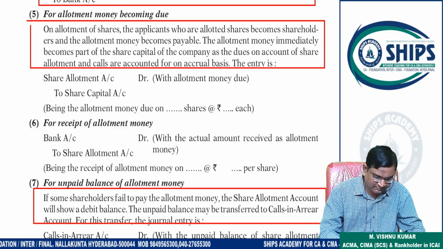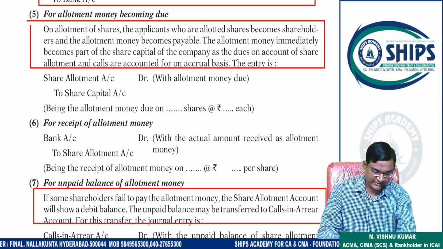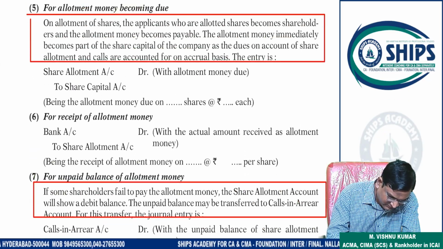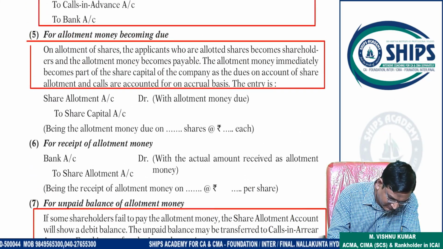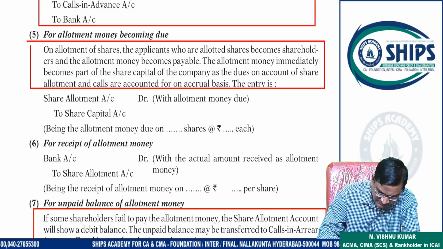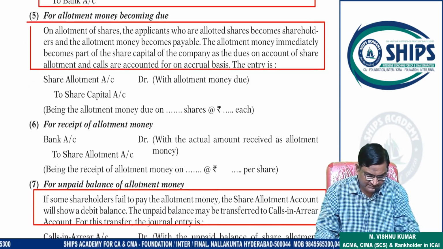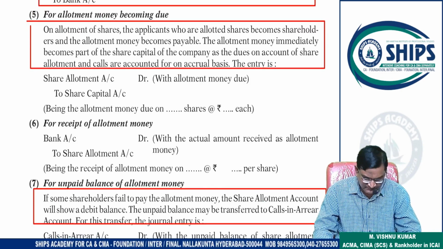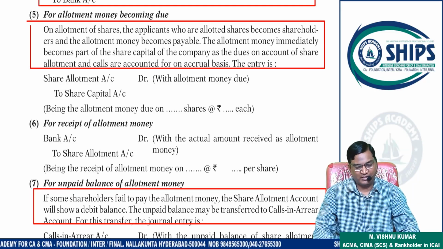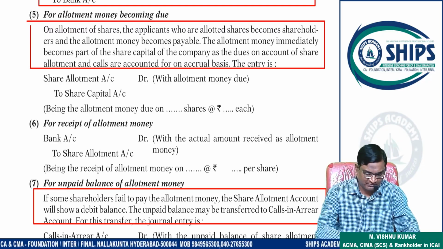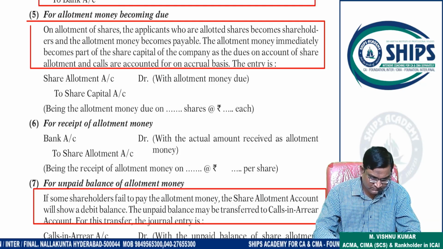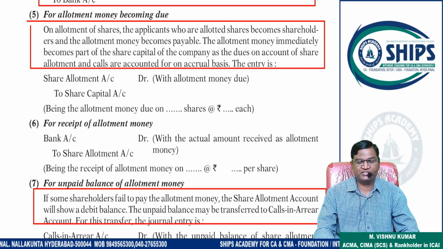What is the entry? Bank to share allotment. So entry number 5, entry number 6. These two entries will be required. So write the 5th entry and 6th entry. Allotment money due, share allotment to share capital. Allotment money received, bank to share allotment. Complete that. Fifth entry and 6th entry, complete that.